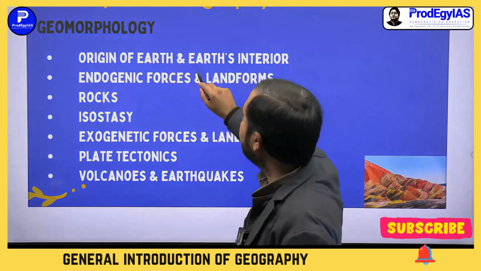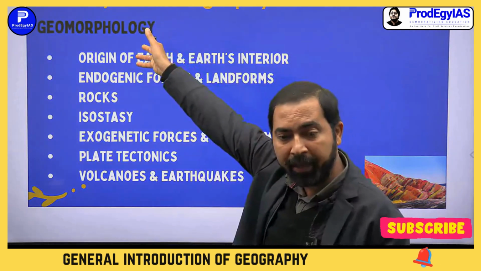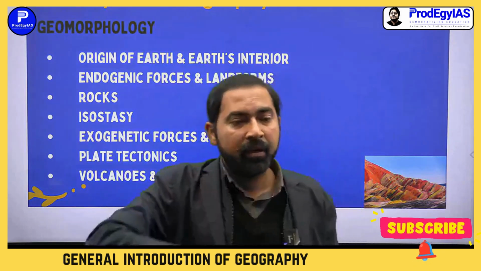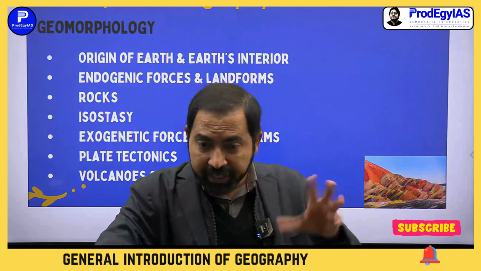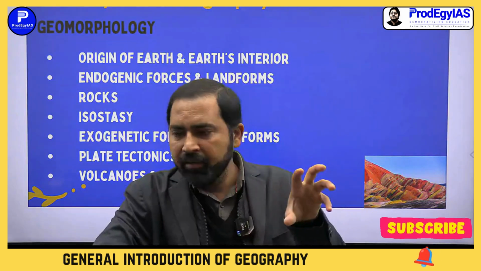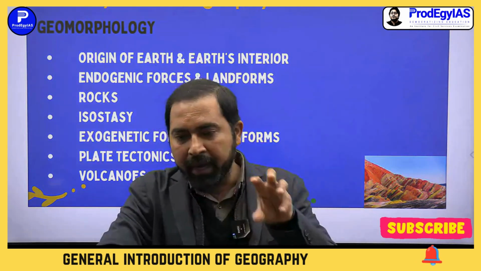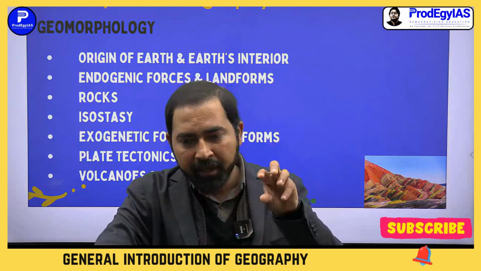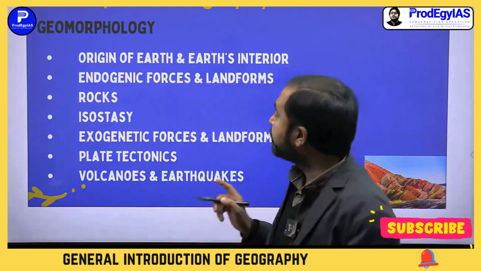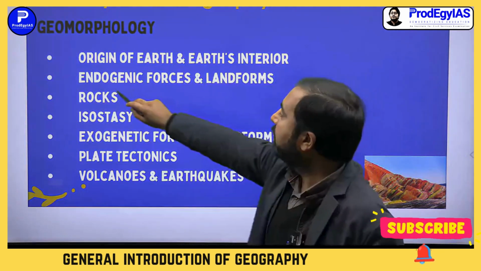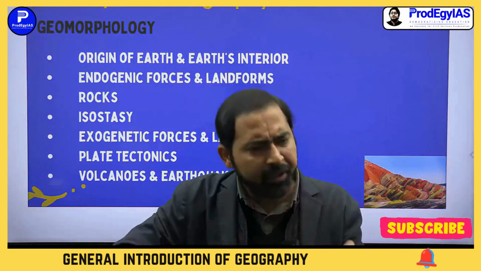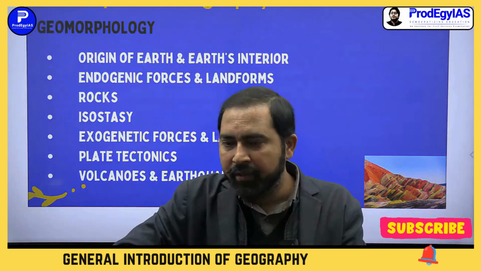So, origin of the Earth, and before it, origin of the universe through the Big Bang. Then Earth's interior, we will go deeper into the Earth, its layers: crust, mantle, and core. Earth is divided basically into 3 layers: crust, mantle, and core. Sial, Sima, and Nife, nickel and iron. Then endogenetic forces and landforms. What are endogenetic forces, or endogenic forces, whatever you can say?